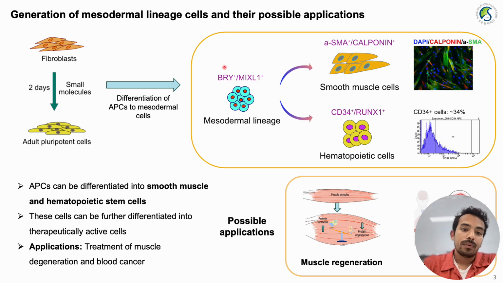So again, we have proof that our APCs can be differentiated to form cells from the mesodermal lineage. Again, that's another proof for the pluripotency, or ability of these cells to differentiate to different cell types.